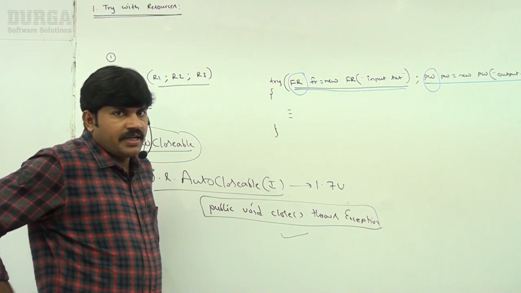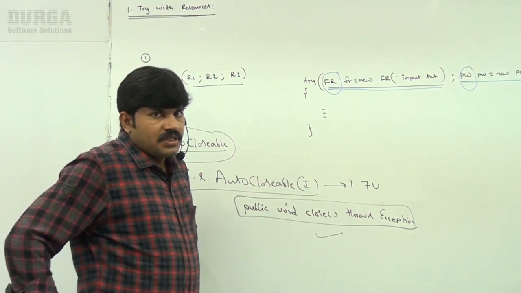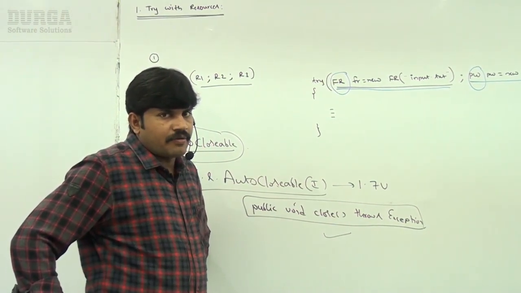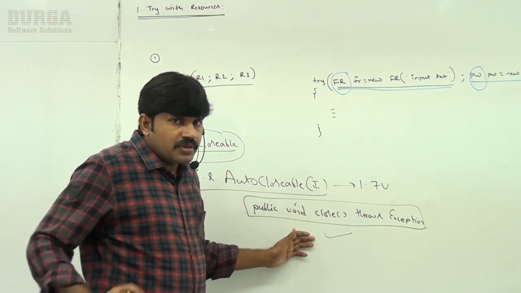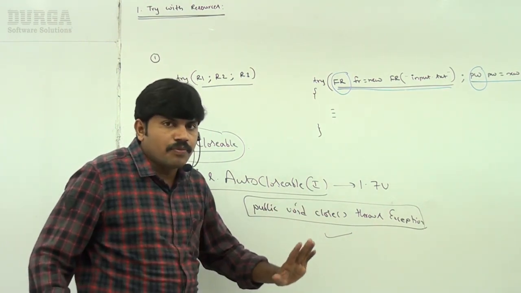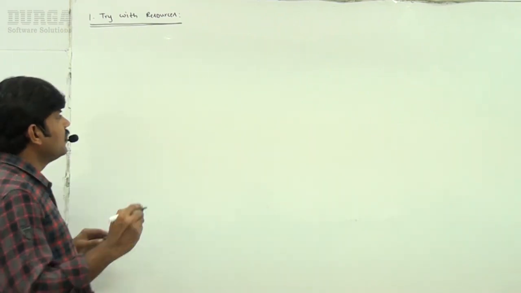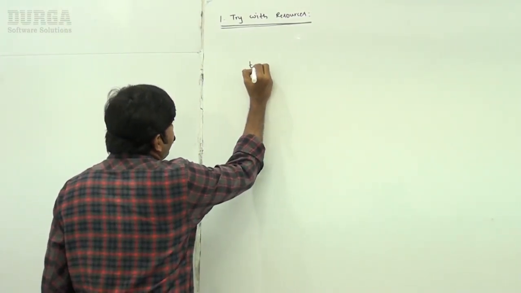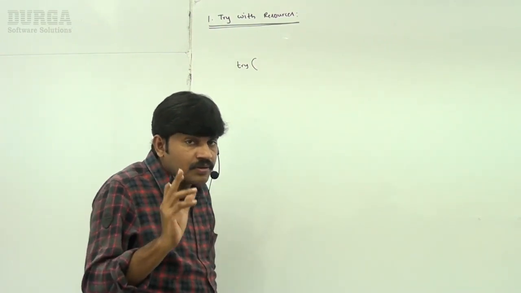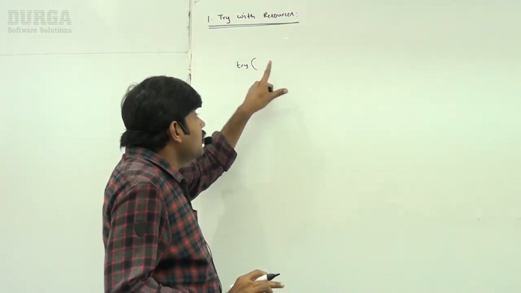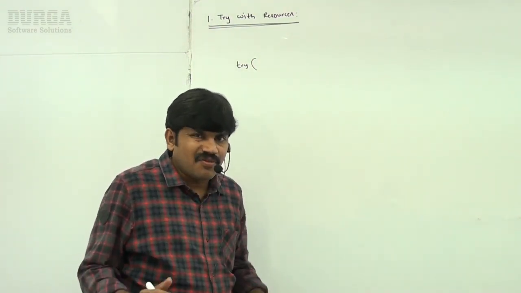Okay, any doubt? Is it clear for all of you? Not required to give much explanation about this terminology. So this is the second conclusion you should be aware of. Up to this point we covered two conclusions about try with resources. The third conclusion: whatever resource reference variables we use are implicitly final. What does it mean?